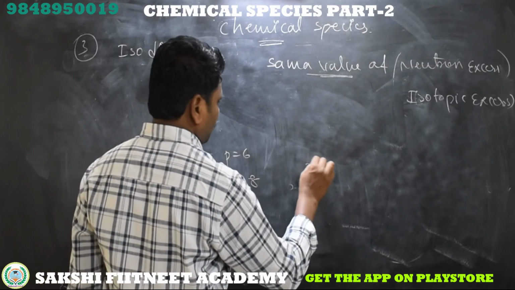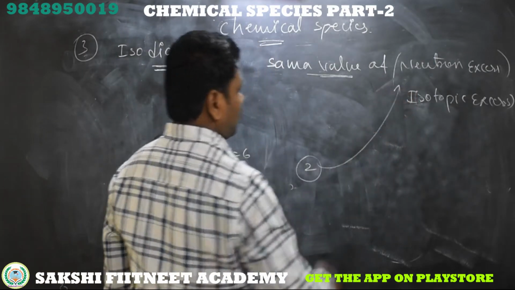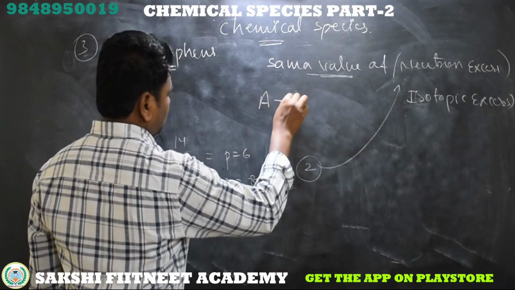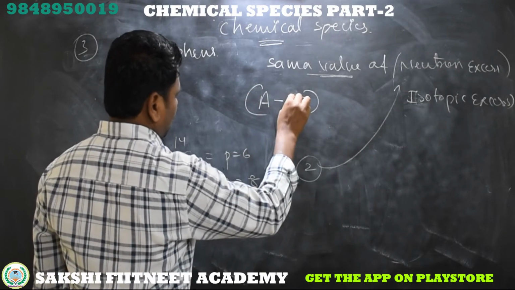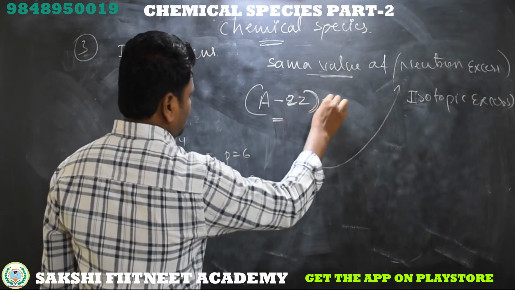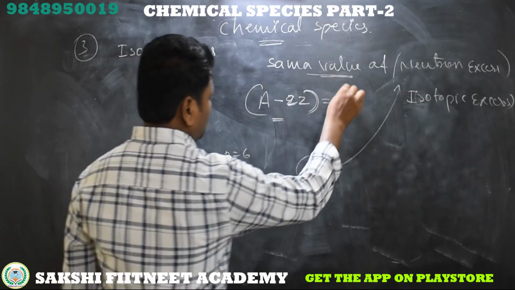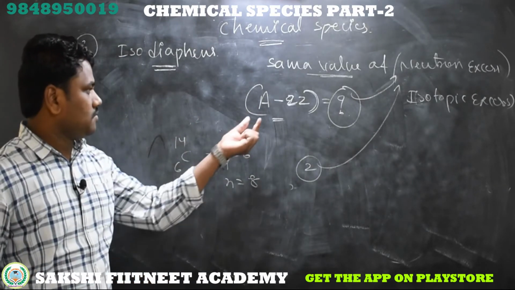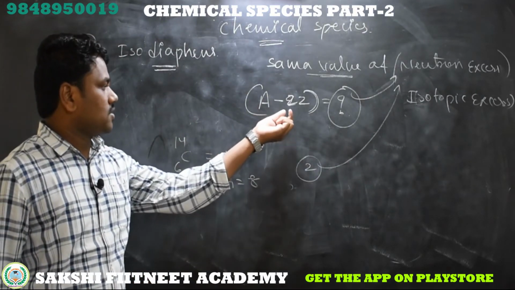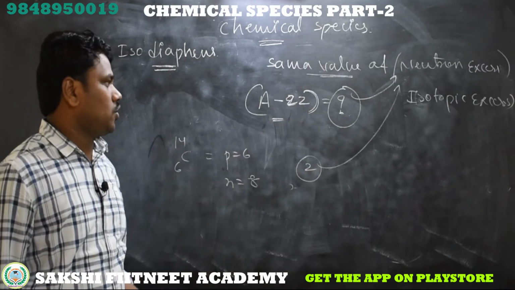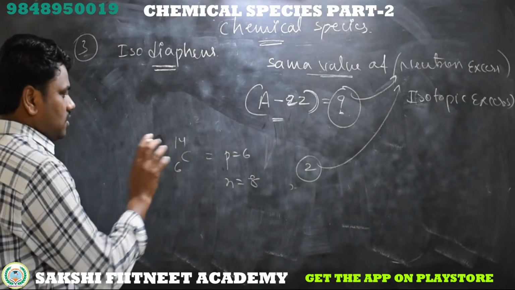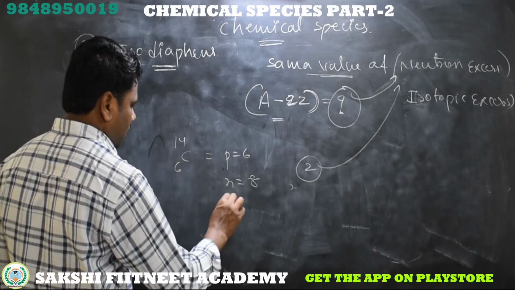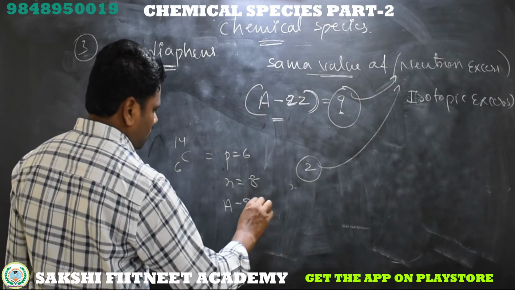That is called a neutron excess. What is the formula? The formula is A minus 2Z, which is equal to something. This is called a neutron excess. Here, atomic mass minus 2 into atomic number. For this carbon, what is the atomic mass?